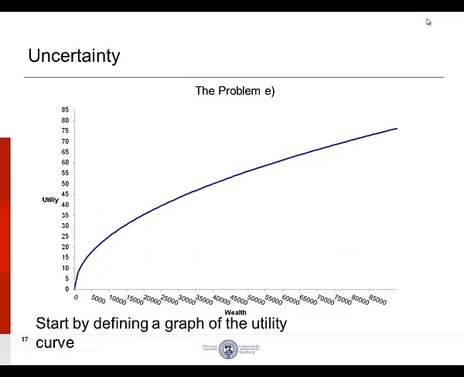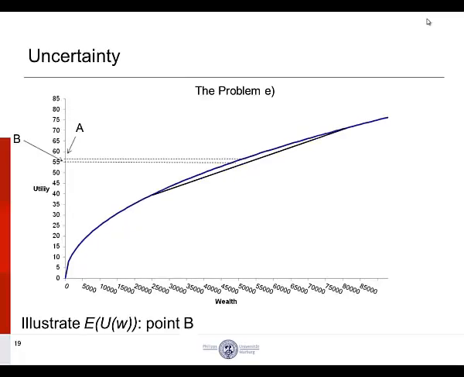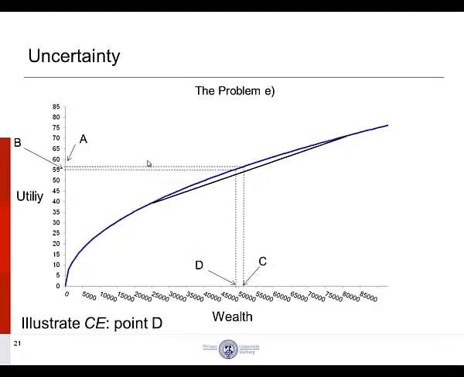On the y-axis we have utility, and on the x-axis we have wealth. The curve illustrates utility as a function of wealth. Point A is the utility of expected wealth, which corresponds with the expected wealth on the x-axis. Point B is the expected utility of wealth, which corresponds with the certainty equivalent on the x-axis. So we have expected wealth as point C corresponding with point A, utility from expected wealth. So we have point D, certainty equivalent, corresponding with point B, which is the expected utility of wealth.